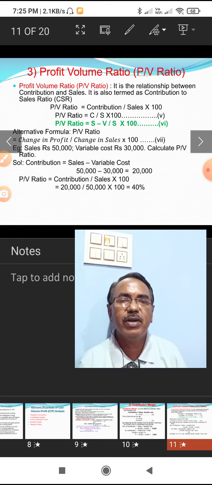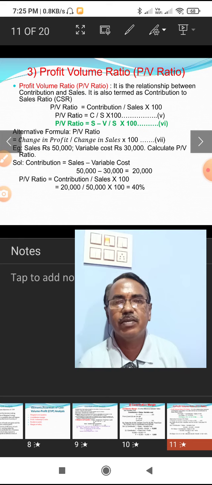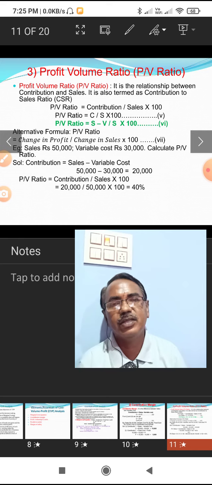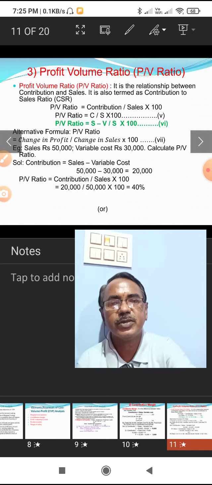If we want to express this in fractional values, it can be stated as 0.4. The PV ratio is 0.4 fractional value. If we multiply the fractional value by 100, we get the percentage 40%.